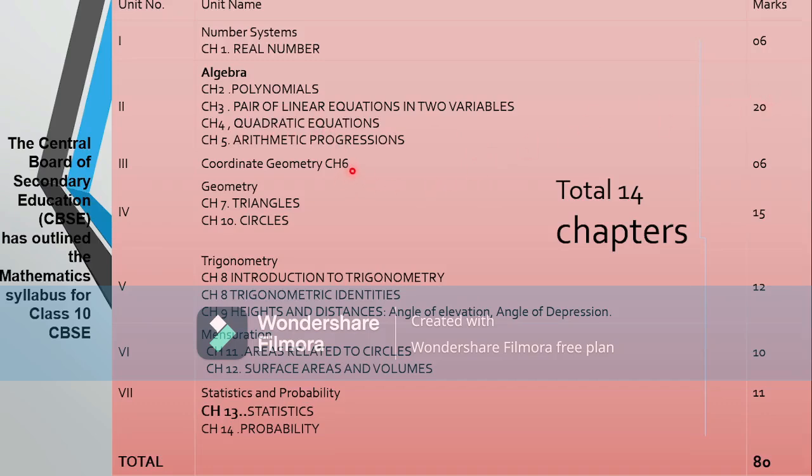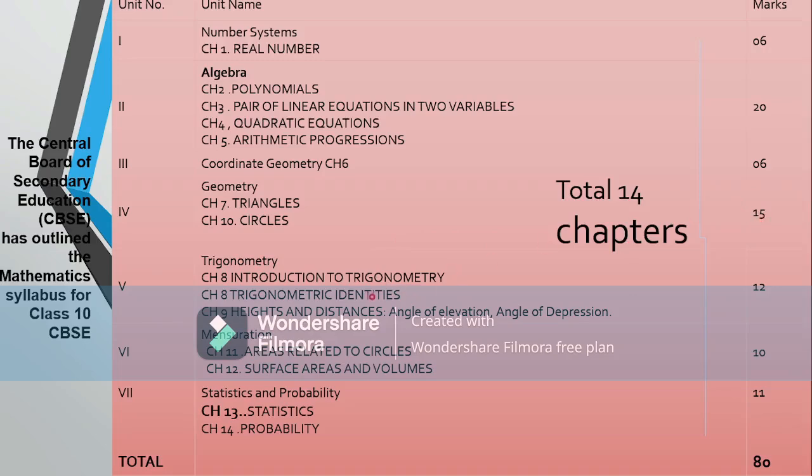Then the third unit, that will be chapter 6, coordinate geometry, the weightage of 6 marks. Then the fourth unit, that is geometry, containing 2 chapters, chapter 7 and chapter 10, triangles and circles, the weightage total of 15 marks, which is the highest marks.